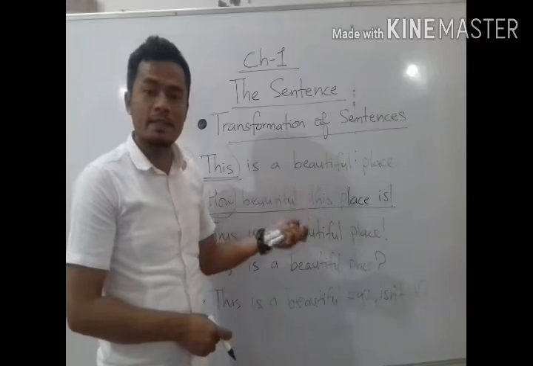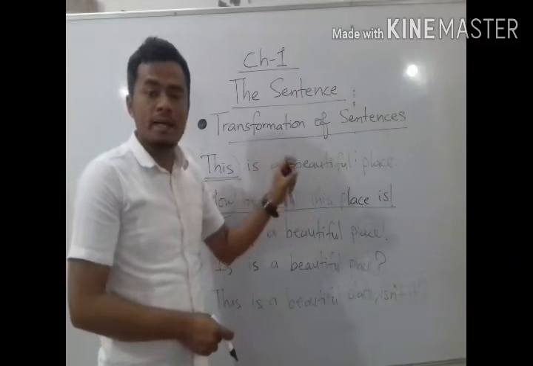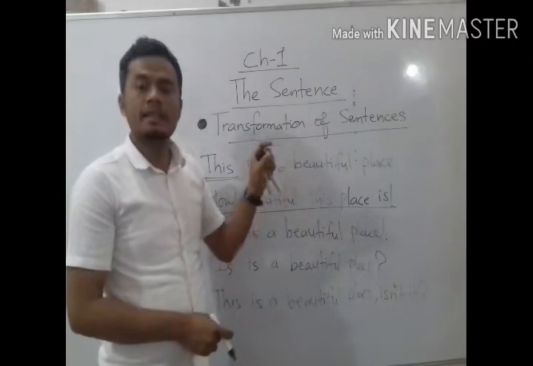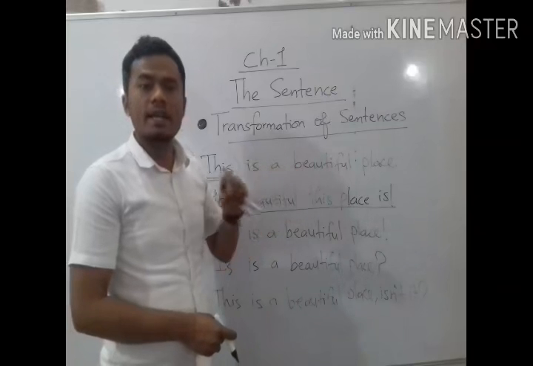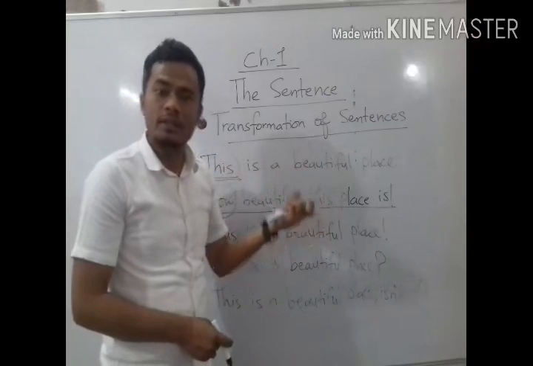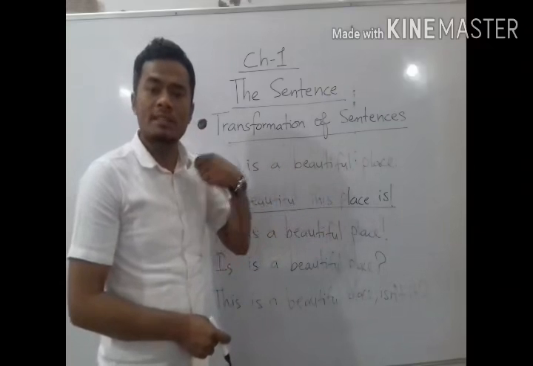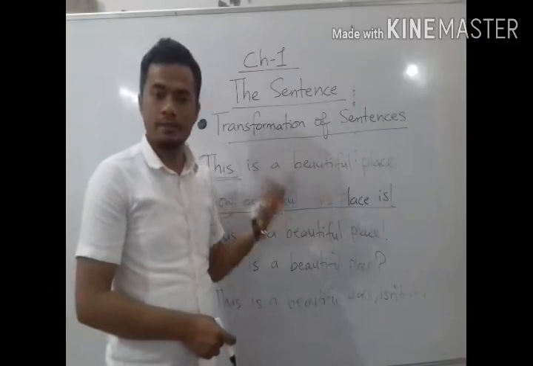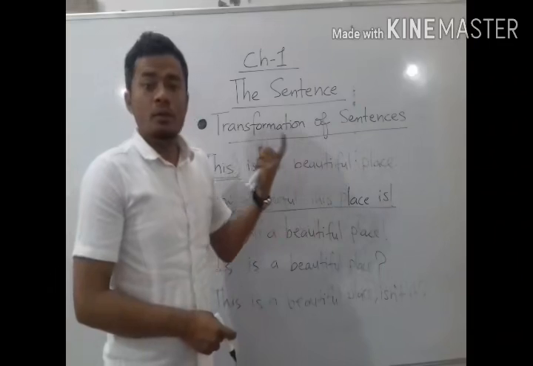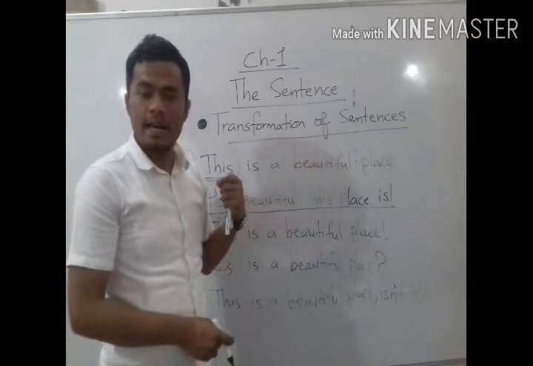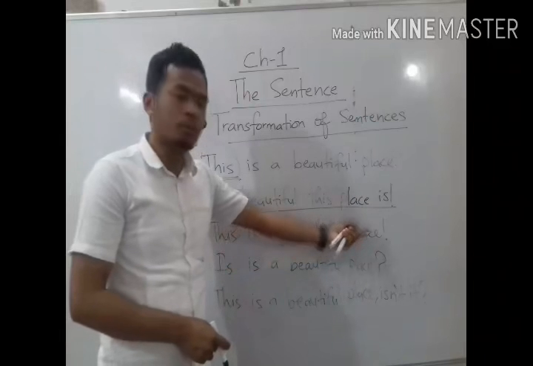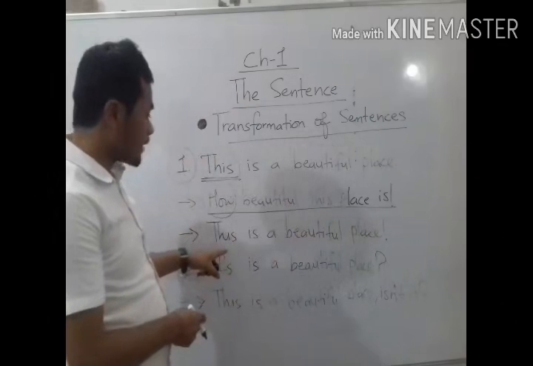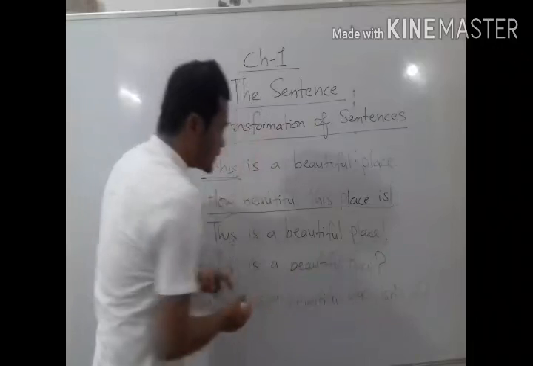So in some cases the same assertive sentence can be written as an assertive sentence as well as an exclamatory sentence. The difference is in the way we express the same sentence, how we speak the same sentence. Like this is a beautiful place, assertive sentence. This is a beautiful place! This is an exclamatory sentence, and I have to put an exclamation mark at the end of the sentence.